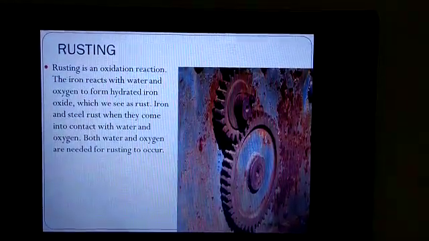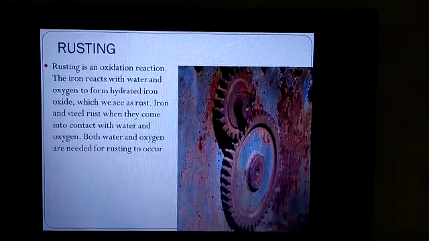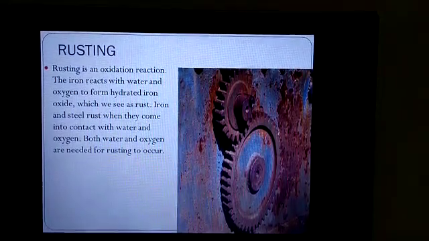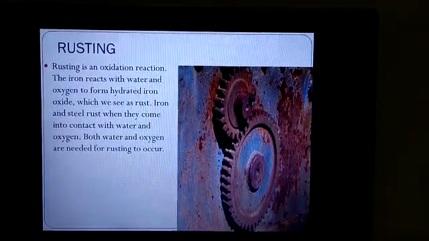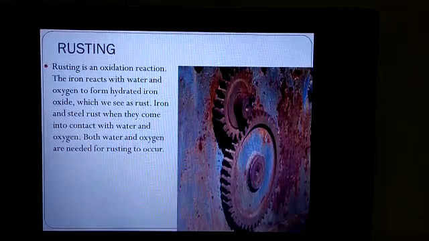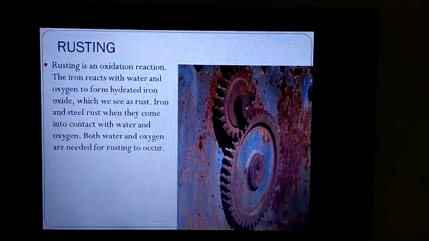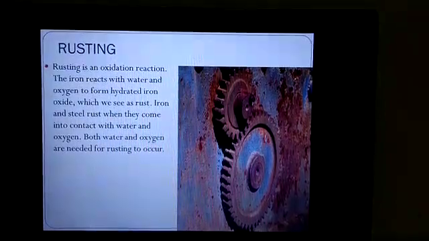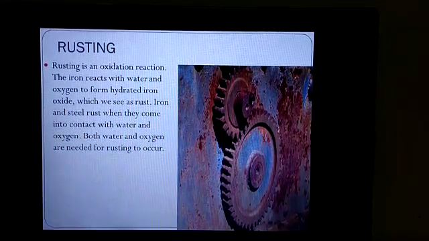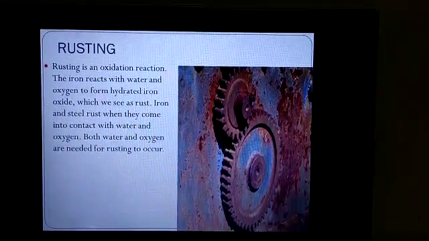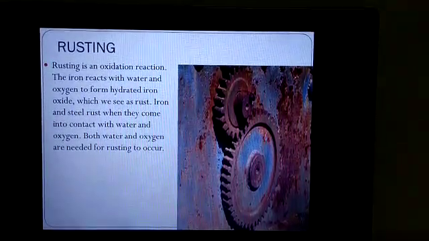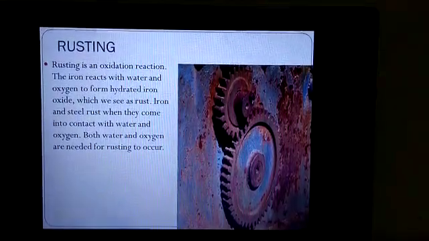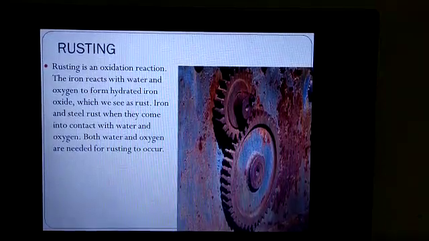Next is rusting. Rusting is an oxidation reaction. The iron reacts with water and oxygen to form hydrated iron oxide, which we see as rust. Iron and steel rust when they come into contact with water and oxygen. So both water and oxygen are needed for rusting to occur, and it's a slow process, it means it's a slow change, but it is a chemical change.